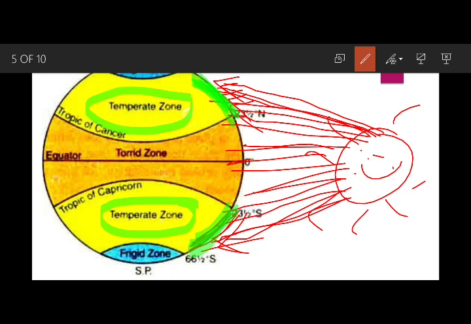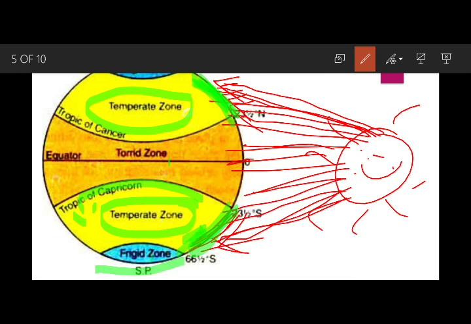Temperate zone means this area receives both hot and cold climate. Cold, why? Because the frigid zone is nearby, and hot, why? Because the torrid zone is nearby. The temperate zone is situated in between the frigid and the torrid zone.